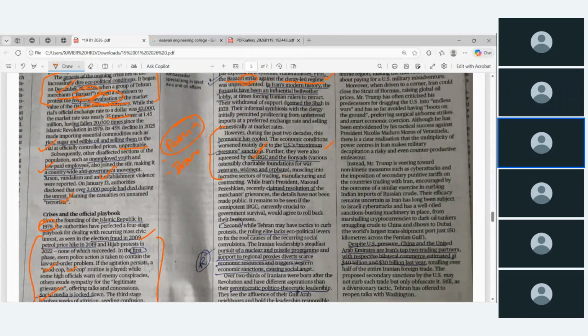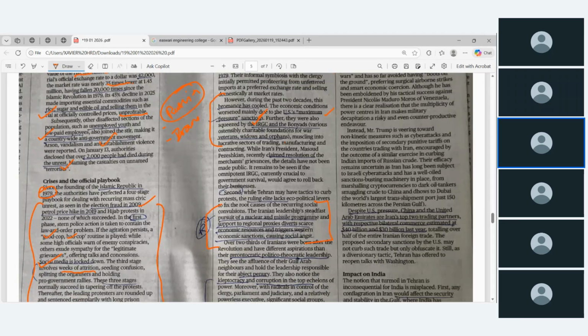The US government said that Iran is going to make nuclear weapons, so they should not. That is the reason given. The Iranian leadership's steadfast pursuit of nuclear and missile programs and support to regional proxies diverts scarce economic resources and triggers Western economic sanctions, causing social unrest. Because of this, the US sanctioned Iran.